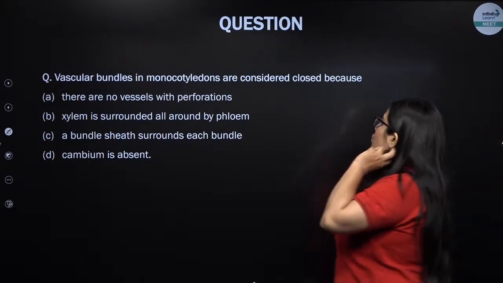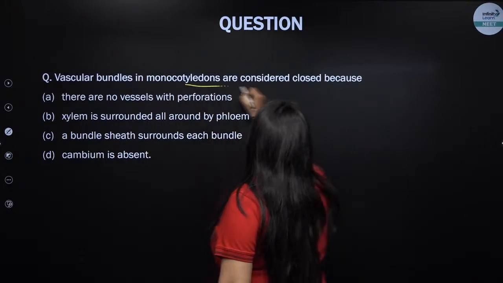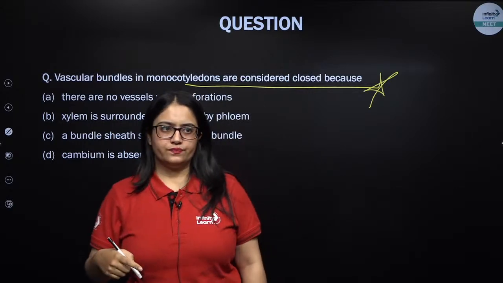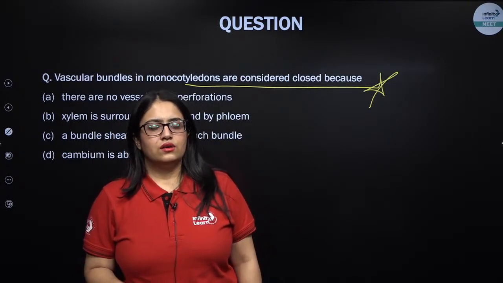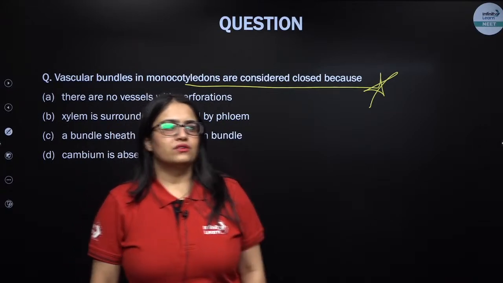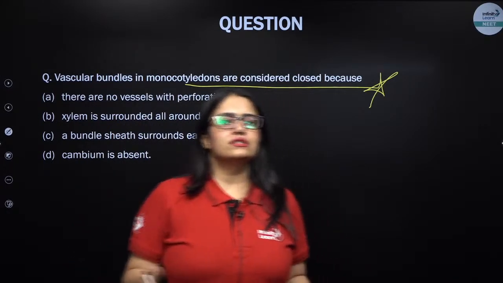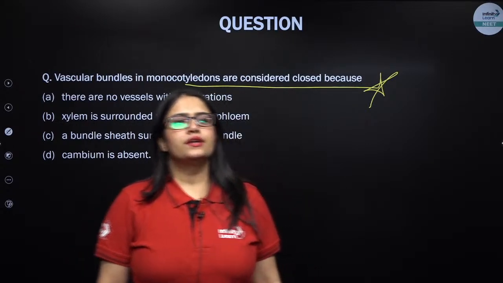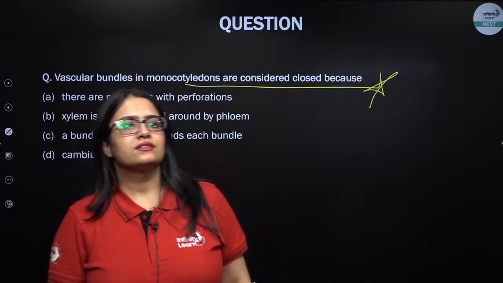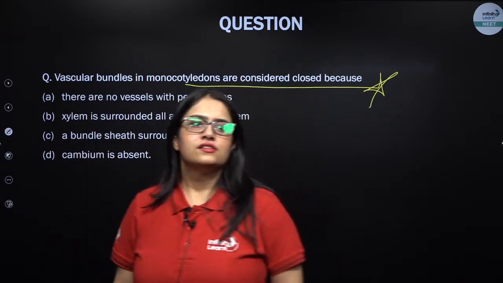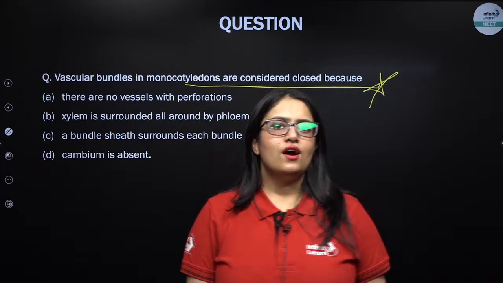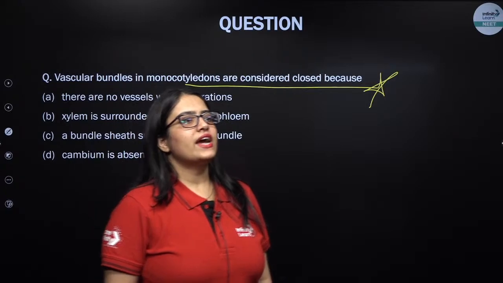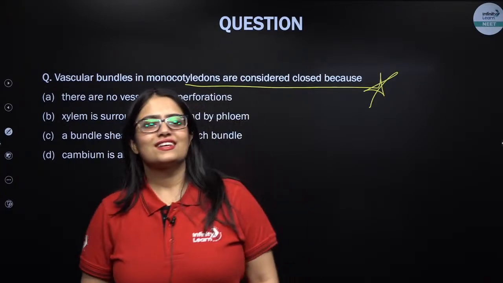Next, vascular bundles in monocots, monocotyledons, are considered closed. So can you tell me why the vascular bundles are considered closed when it comes to monocot plants? Why is the term closed given? Come on, Gyaneshwar, Neha, everybody in the class. Aruna, Neha, come on. Come on, my lovely kids. Give it a try. Trying is the maximum I expect you to do in this class.